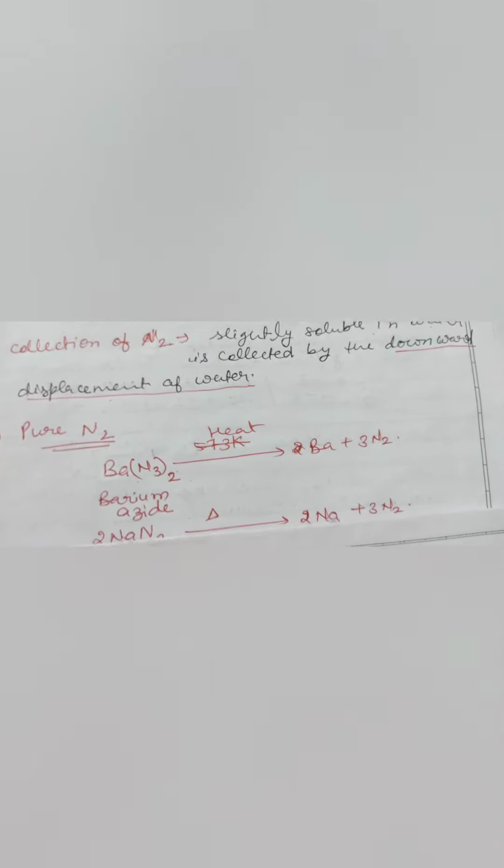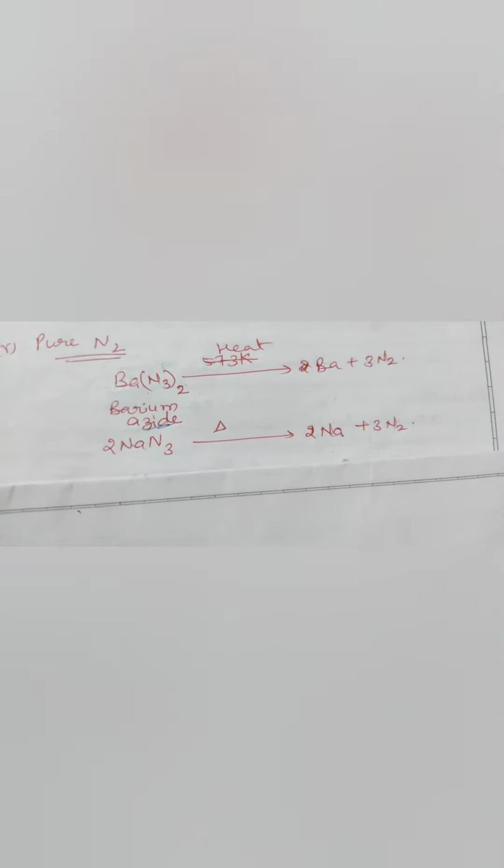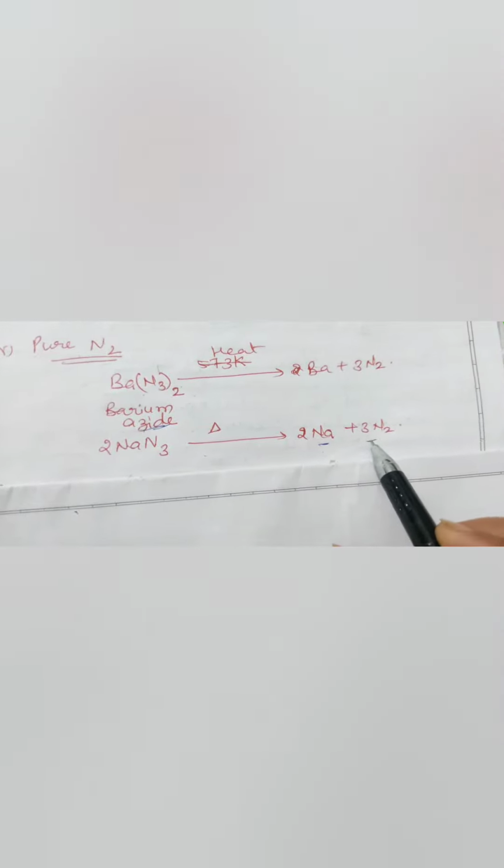Okay, so next, pure nitrogen is obtained from barium nitride. On heating barium nitride, we find barium and nitrogen gas. Barium nitride is also called barium azide. Next is sodium nitride. On heating sodium nitride, we also find sodium plus nitrogen gas.